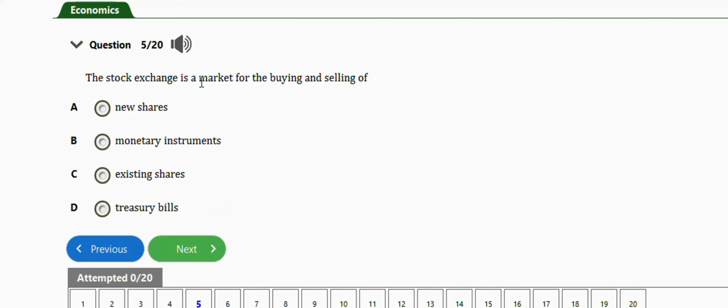It says the stock exchange is a market for the buying and selling of real new shares, monetary instruments, existing shares, treasury bills. The right answer is option C, which is existing shares. Okay, very important. Next question is this one.